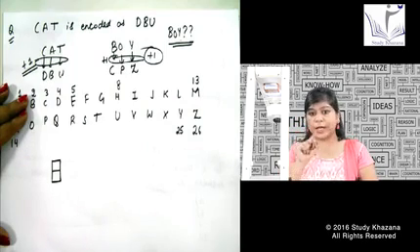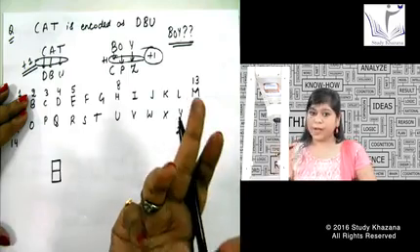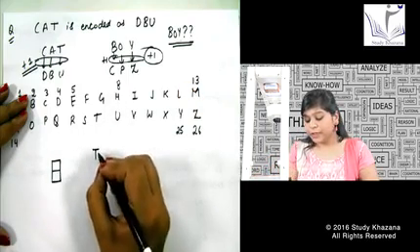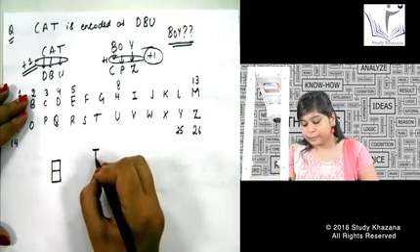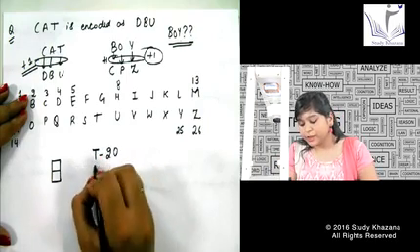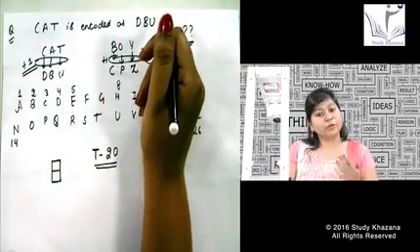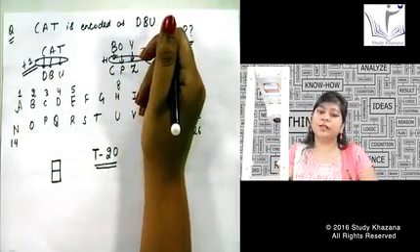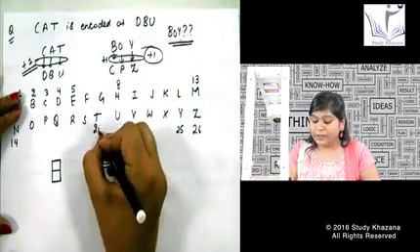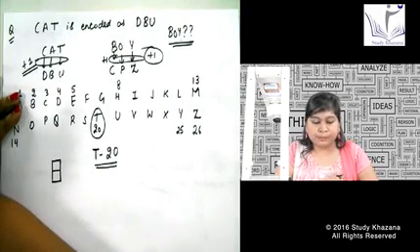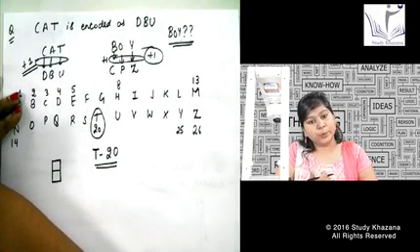I have written H and I have joined the two lines above and below, and that makes it the number 8. We all know the alphabet T, and we all have heard about the T20 matches, right? So if we know the T20 match, we know the number for T is 20. I hope no one will forget that T stands for 20.